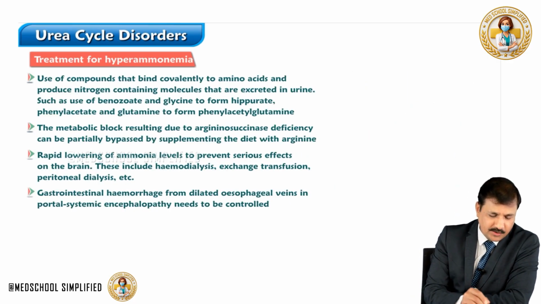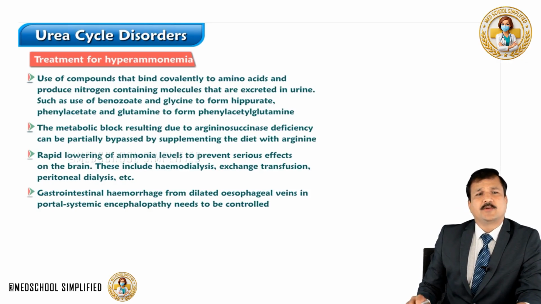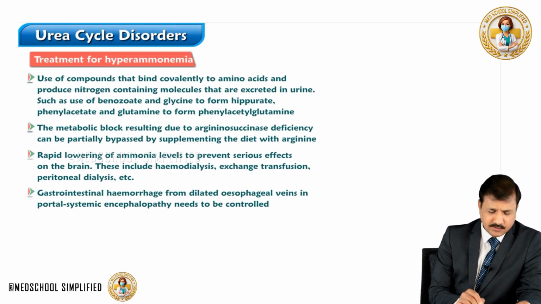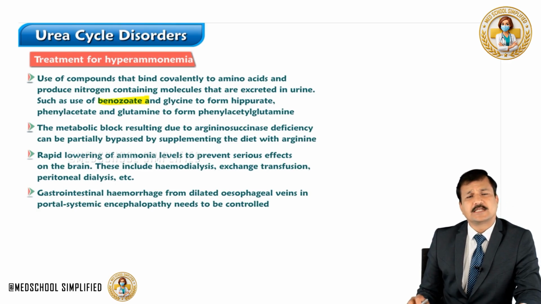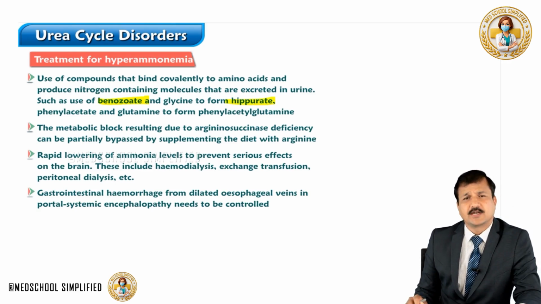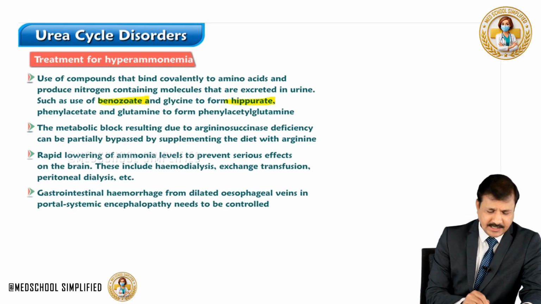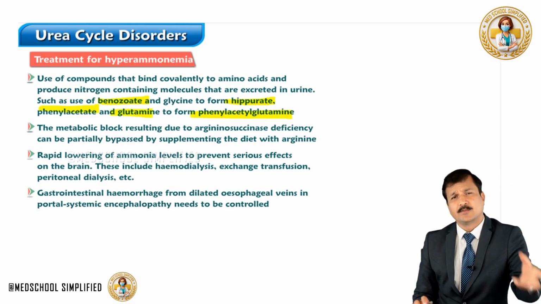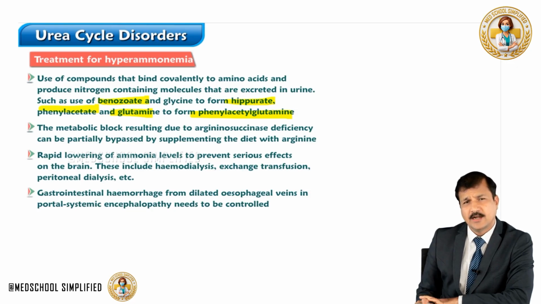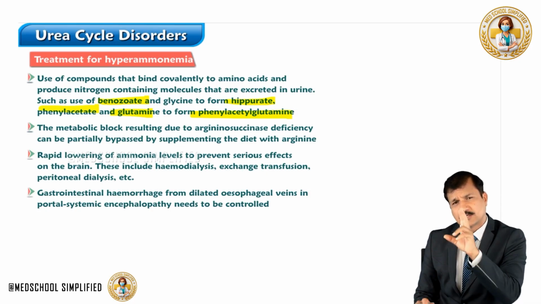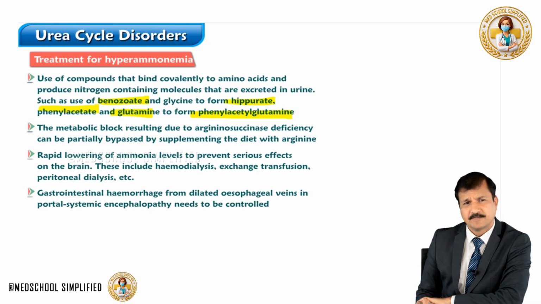Now the use of compounds that bind covalently to amino acids and produce nitrogen containing molecules that are excreted in the urine can be tried, and that is, one is benzoate, which can combine with glycine to make hippurate. Hippurate is excreted in the urine, meaning glycine is taken out of the blood. Phenyl acetate can be used to combine with glutamine to make phenyl acetyl glutamine, removing glutamine from the circulation. And look at the advantage of removing glutamine from the circulation. We have removed 2 ammonium ions because every glutamine has 2 ammonium ions attached.